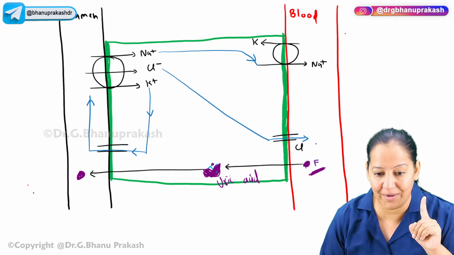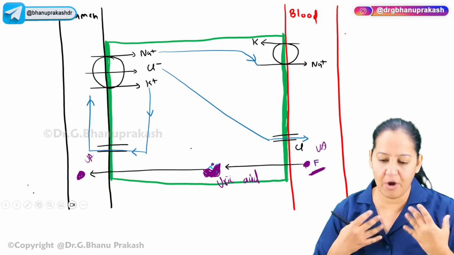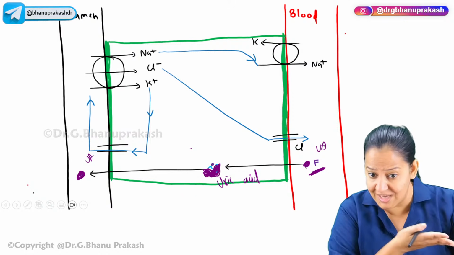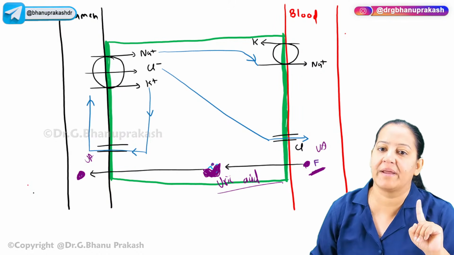It transmits the uric acid from the blood to the urine so that uric acid is excreted in the urine. We all have uric acid formation in our blood, so it is excreted in the urine. So who is transmitting the uric acid from the blood to the urine? This transporter. This transporter is for uric acid.